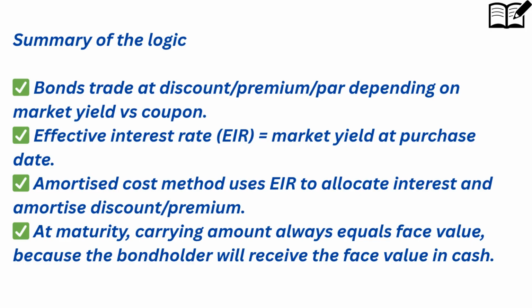A summary of the logic: first, bonds trade at discount, or premium, or par, depending on market yield versus coupon. Second, effective interest rate equals market yield at purchase date. Third, amortized cost method uses effective interest rate to allocate interest and amortize discount or premium. Fourth, at maturity, carrying amount always equals face value, because the bondholder will receive the face value in cash.